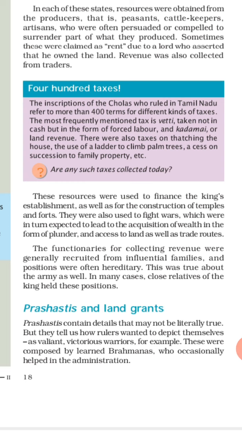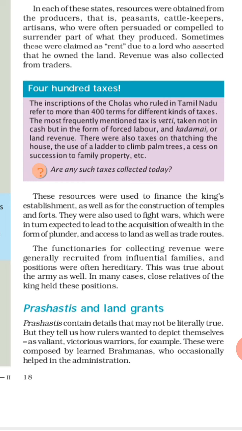So listen carefully. These resources were used to finance the king's establishment. Means whatever the collection in form of money, in form of some things, these things were used. Why? For the establishment of the kingdom, for ruling properly, administrations.